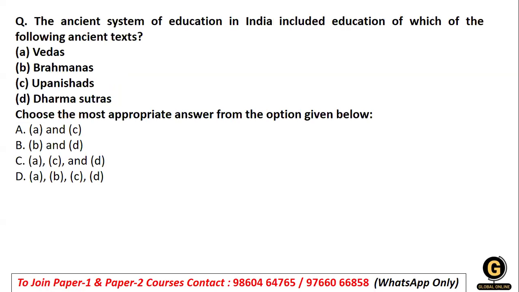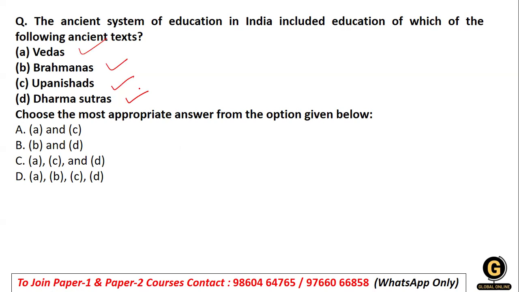Coming to the next question. In fact, we have done a bit of these questions, but I don't know whether you people remember or not, that the ancient system of education in India included education of which of the following texts. So whether it was Vedas, Brahmanas, Upanishads, or Dharma Sutras.